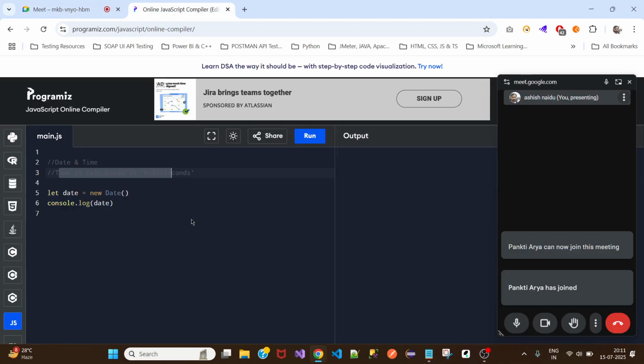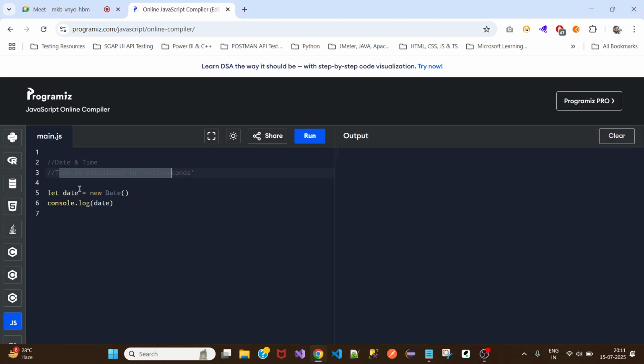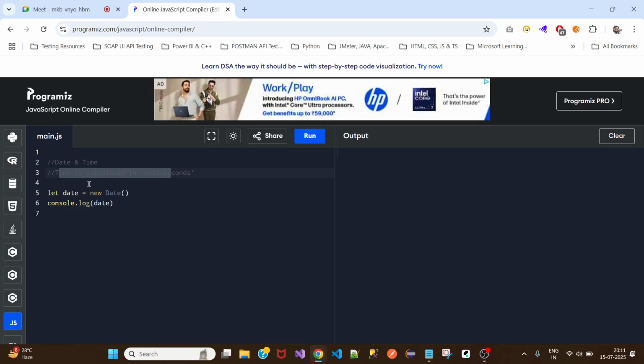How can we create a date object? In order to create a date object, we write a variable type, then give it a name, say date, then we say equals to, then we use the new keyword, and then we write Date, then parentheses.